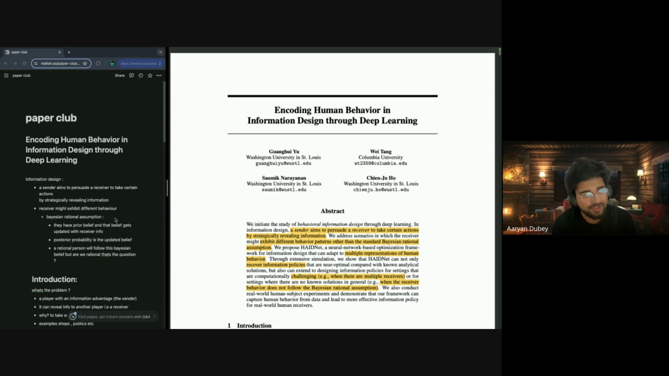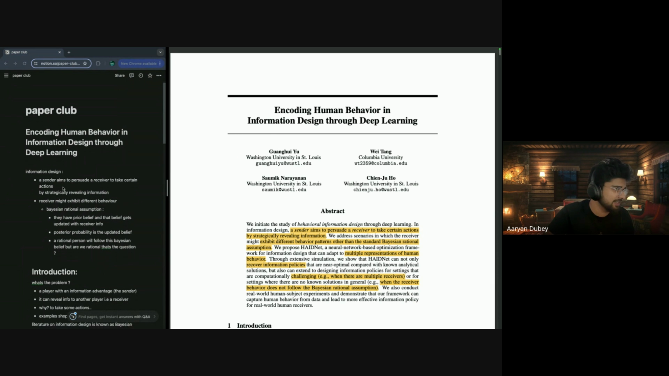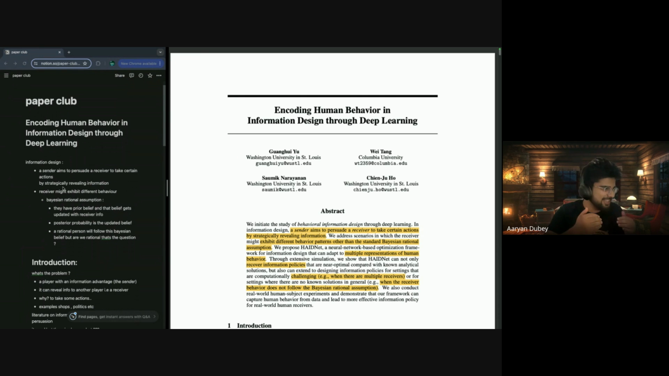My name is Aaryan Dubey, and I'm going to present the research paper on encoding human behavior in information design through deep learning. So, what is this paper all about? It's simple. First, you need to understand a few things, like what is information design. It's simple. A sender aims to persuade the receiver to take a certain action.